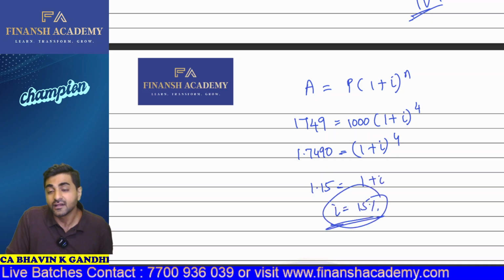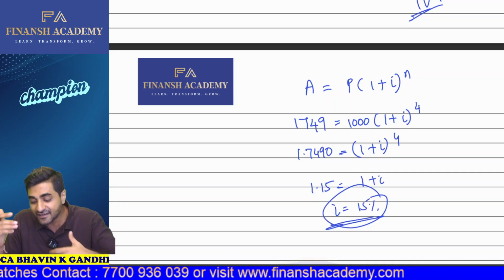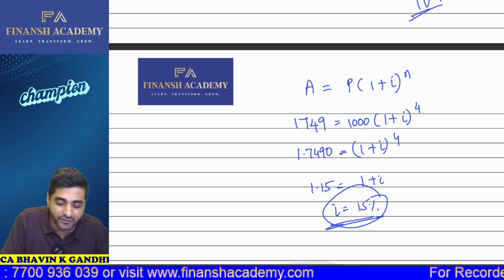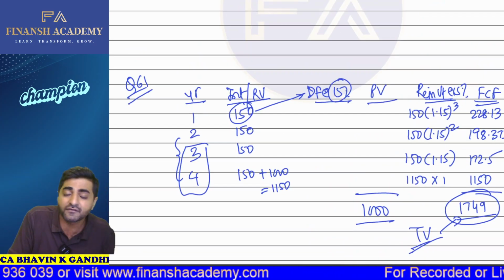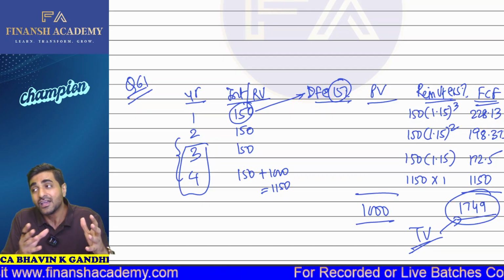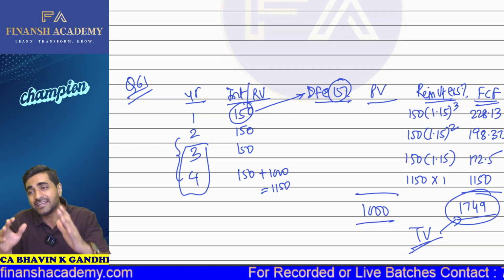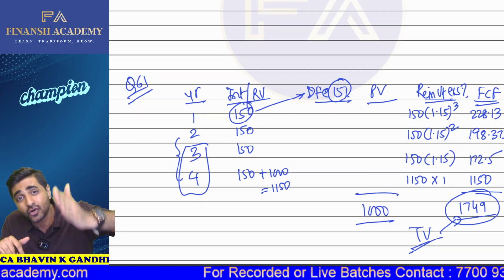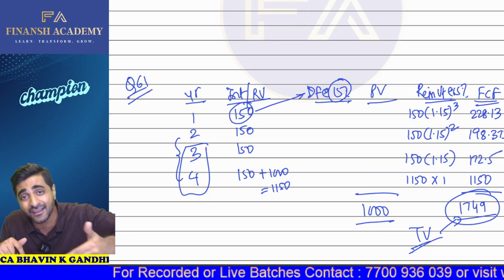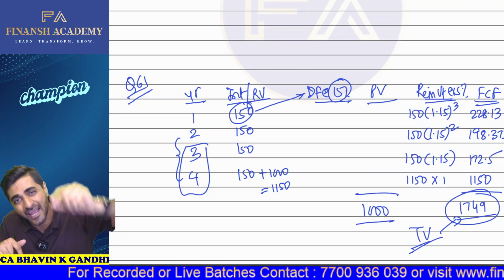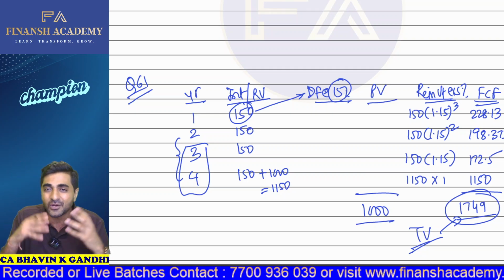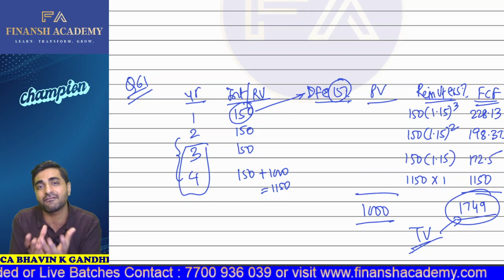So did you realize that the yield, the returns which are getting generated from this entire investment, that is nothing but 15%, which was your YTM itself. It was nothing but 15%, which means that the reinvestment happens at the YTM rate. Okay. So always remember like this, that YTM or IRR is based on the fundamental that whatever intermediate cash flows you are receiving, that is reinvested at the same YTM rate. At the same rate it's getting reinvested. That is how the entire YTM is based on this assumption.